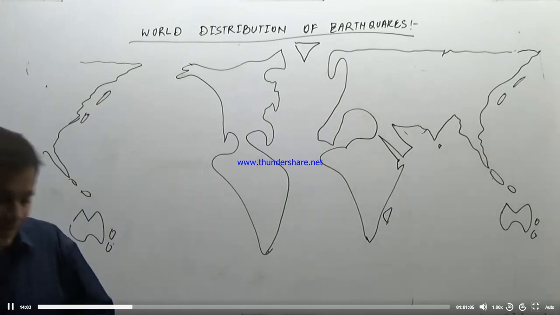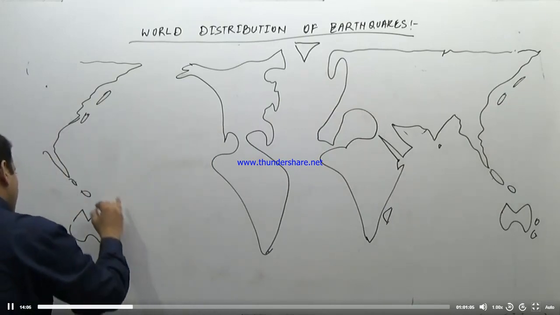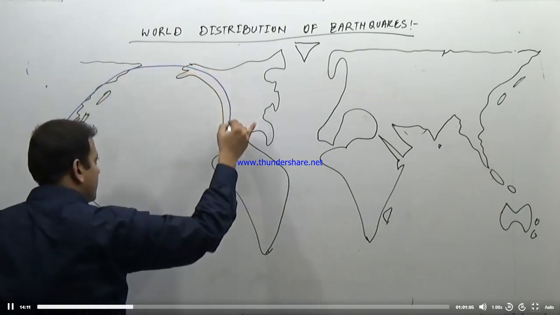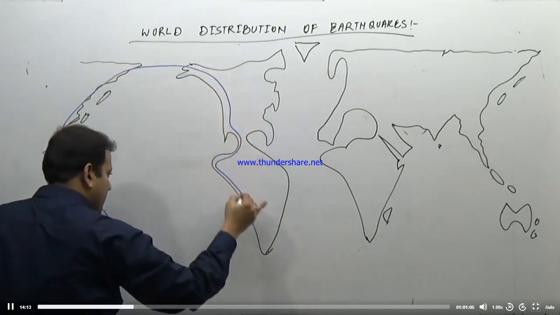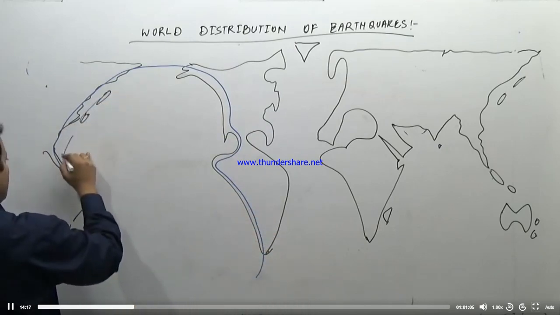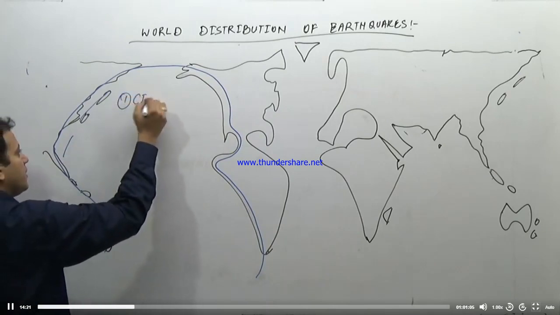the first is the Circum-Pacific belt, that is the area surrounding the Pacific region, including the earthquakes of North America, South America and Japan, New Zealand, Philippines, Indonesia, etc. So the first belt is the Circum-Pacific belt.